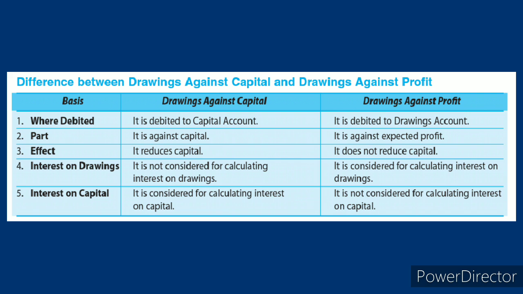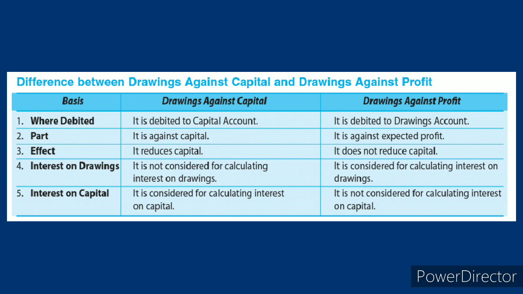Interest on capital, as I told you already: A is a businessman, sorry, partner. He invested 5 lakh rupees, and till September he maintained his 5 lakh rupees, and on September 30 or October 1st he wants to withdraw 1 lakh for his personal purpose. So in that sense only 4 lakh will be continuing. So he can get interest on capital only for 4 lakh, not for 5 lakh.